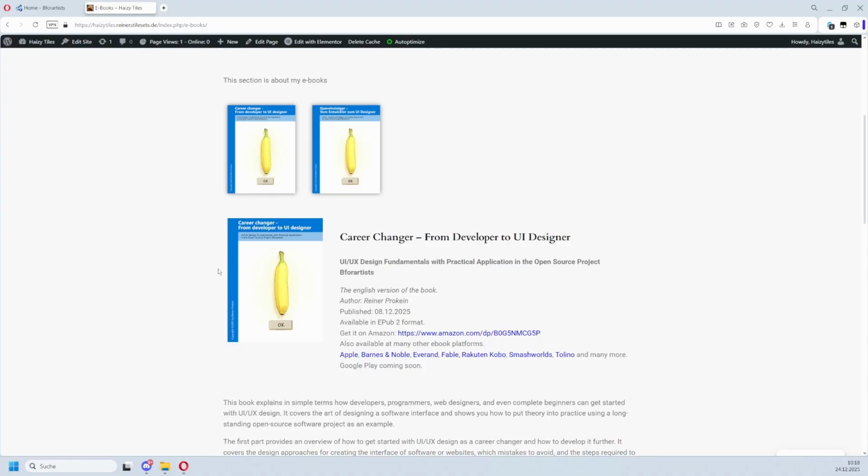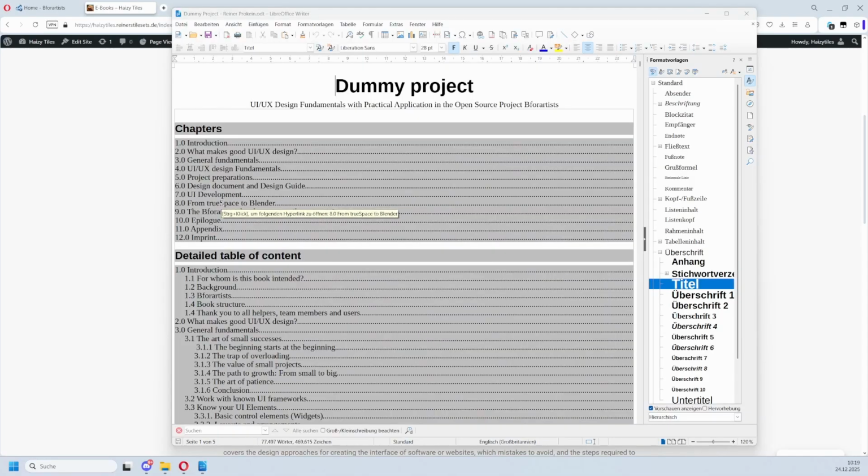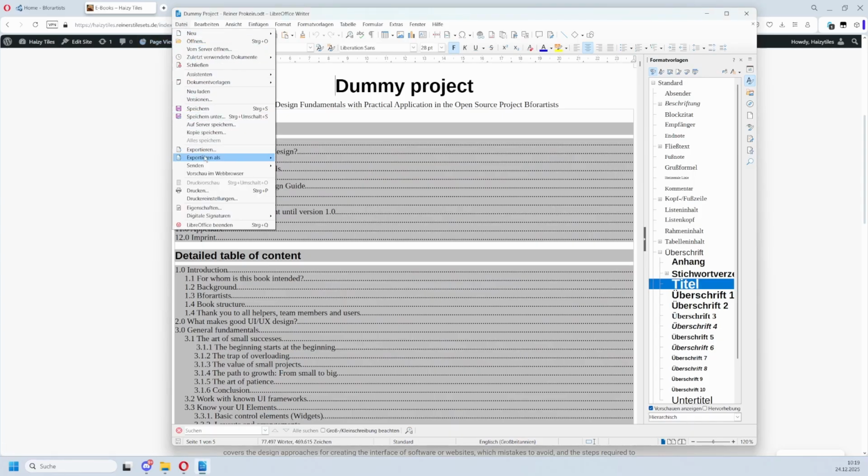Now the tools. First you need of course the book content. I settled with LibreOffice for the writing part. I've used it for many years. And then next we need a tool to convert this text into an ebook. Forget about LibreOffice for this purpose. It has an export as EPUB, but this is dysfunctional at its best. It doesn't open in any ebook readers.